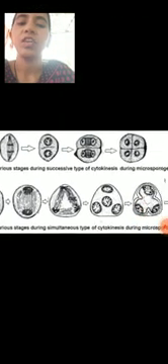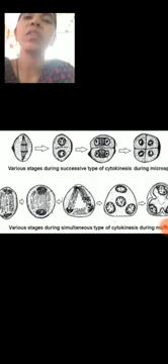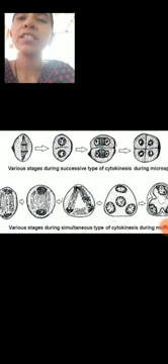First is the successive type. In this type of wall formation, a cell plate is laid between the two daughter nuclei after meiosis 1. This wall gradually extends.